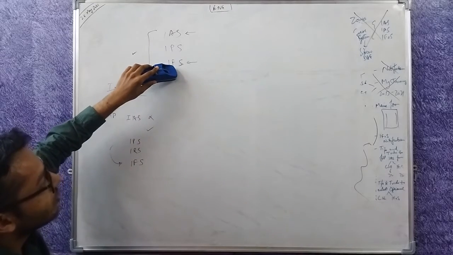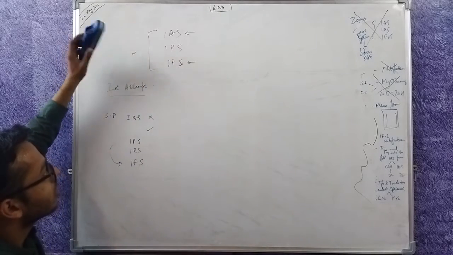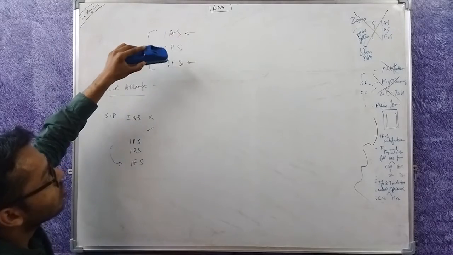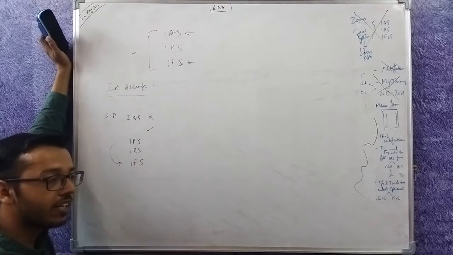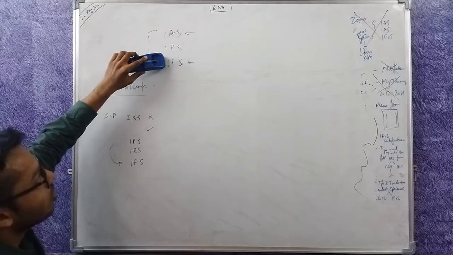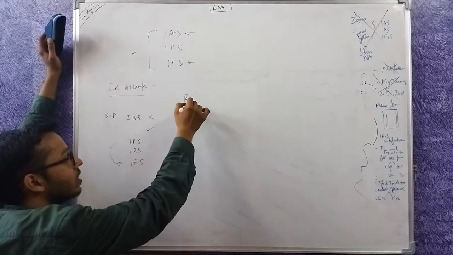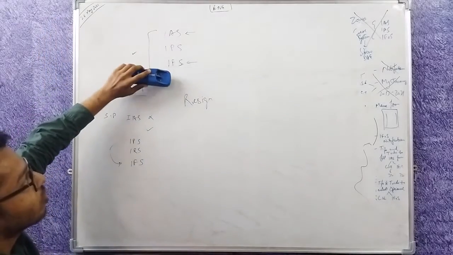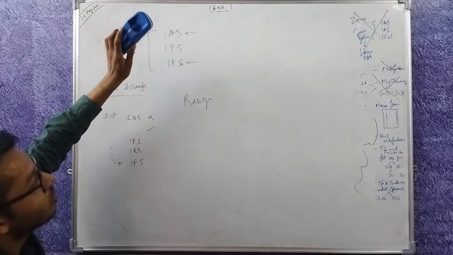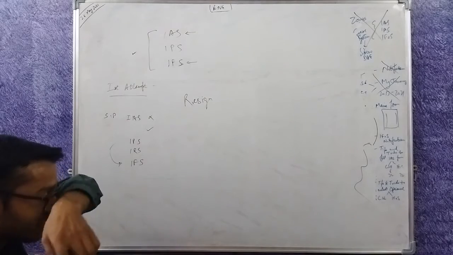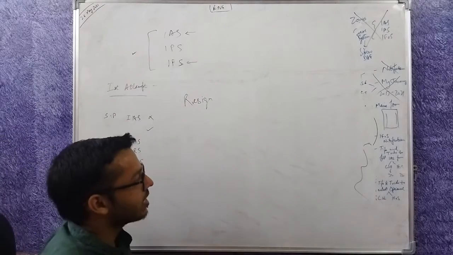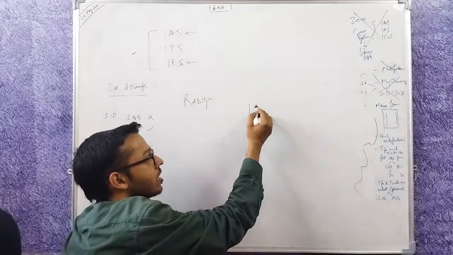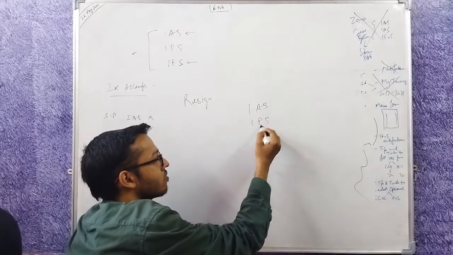If you are allocated IFS in any of your attempts and you want to become an IAS, you have to give the exam again. So in that case the only option is to resign. UPSC says if you don't want IFS, you have to resign to give the form again for IAS. So now let's say the person knows this and fills the preference this way.